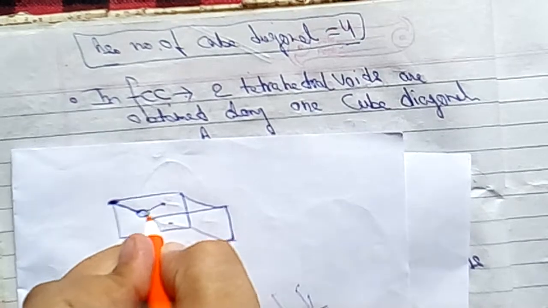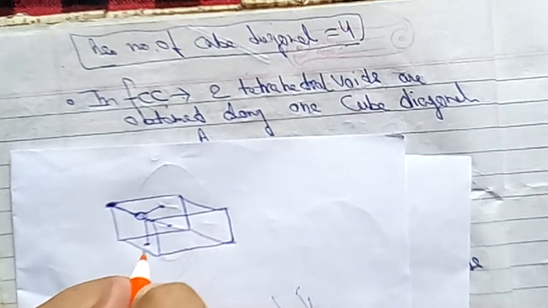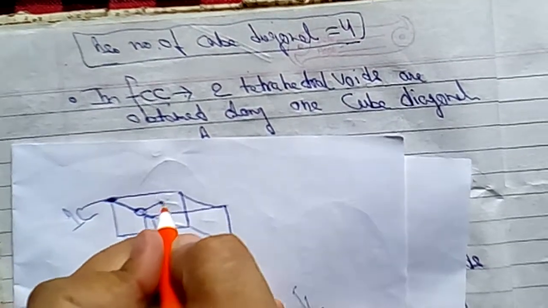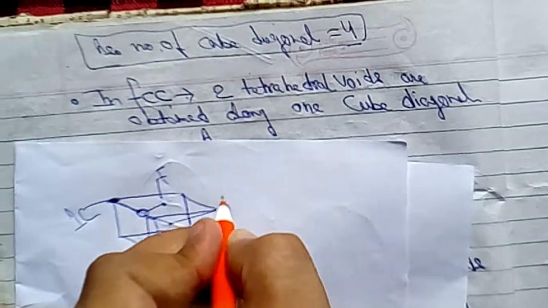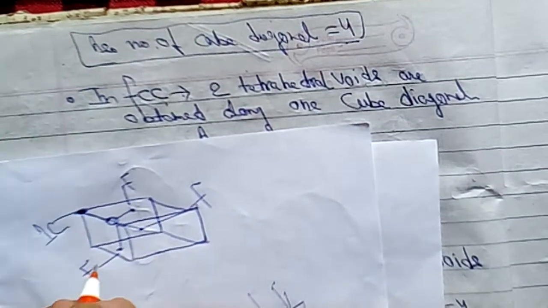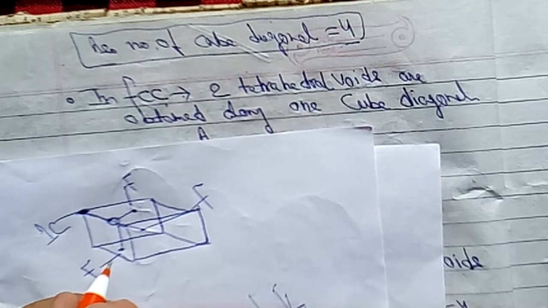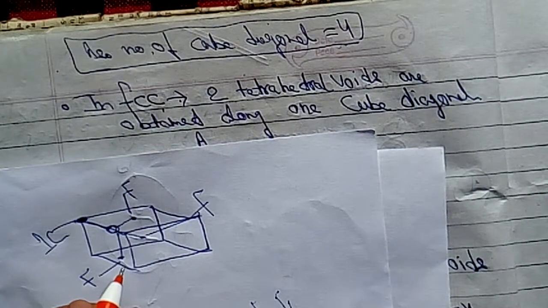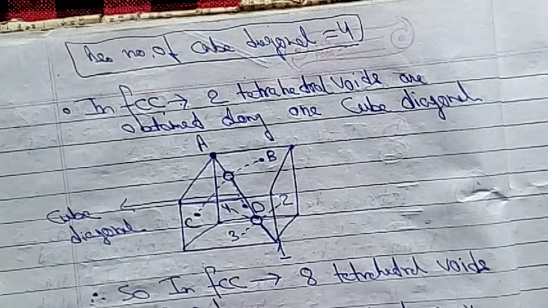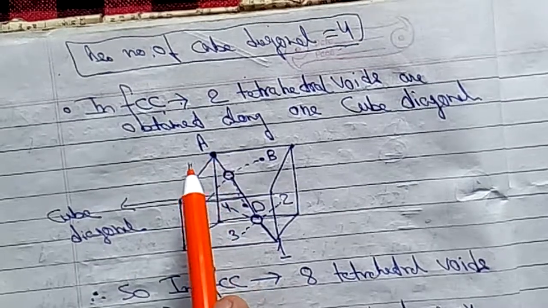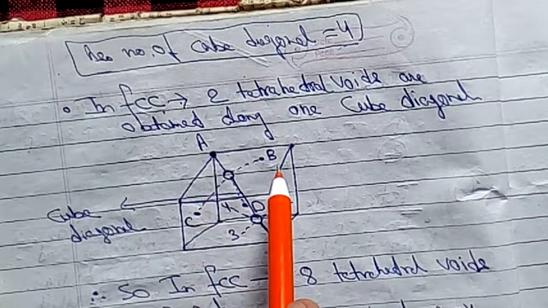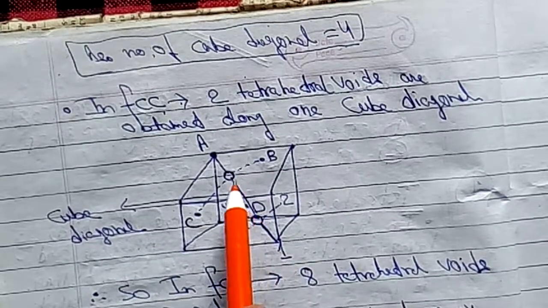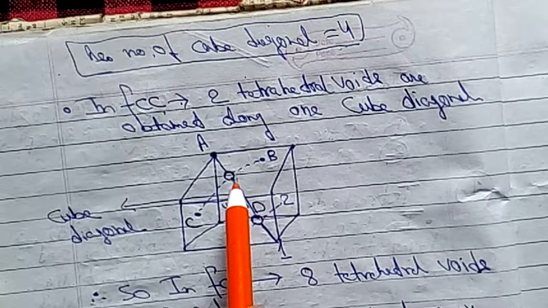So 1, 2, 3, 4. That leads to the formation of a tetrahedral void. One corner is involved and the number of faces involved is 3. We know a cube has 6 faces. So 3 faces and one corner are involved. See here also: on the cube diagonal, the corner is named A, and the other 3 faces are B, C and D, as shown here. With the help of that, one tetrahedral void is formed.